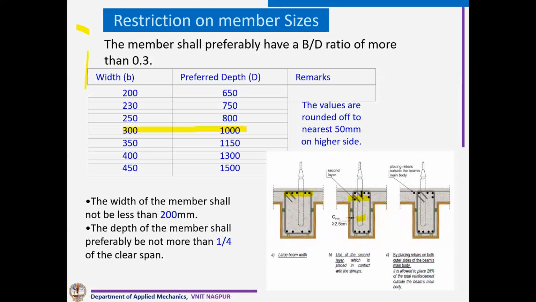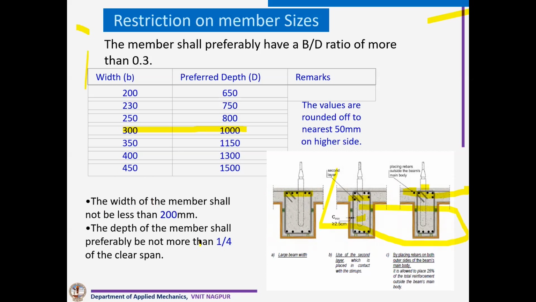Some codes allow steel to be provided at outside also, but not IS 456. But there is again a limit for this, it cannot be more than 25%. Normally we prefer the first two, not the third one where we are putting outside.